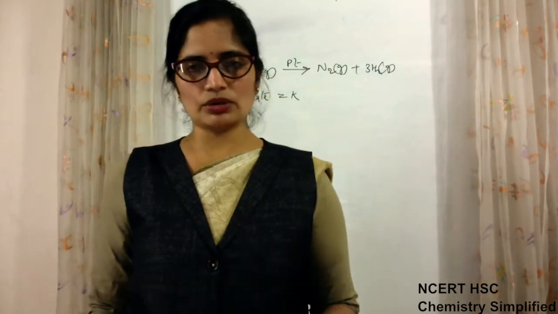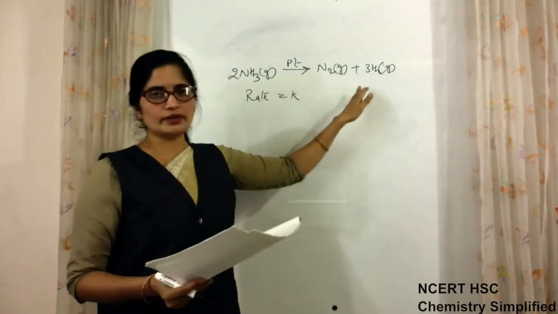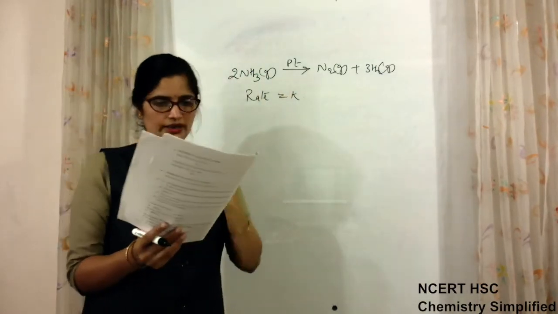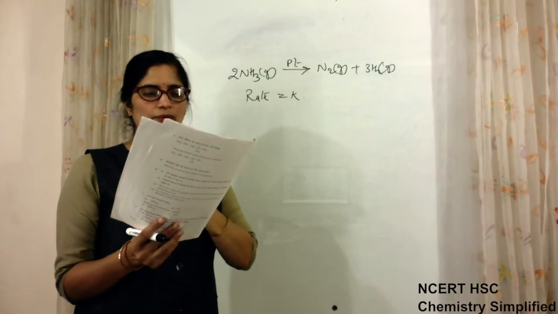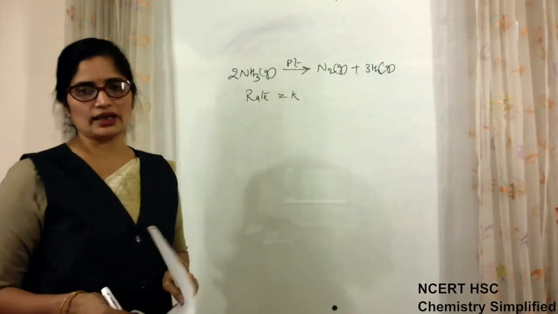Nothing else is given about this reaction. They have asked only: write the order and molecularity of this reaction, and write the unit of K.